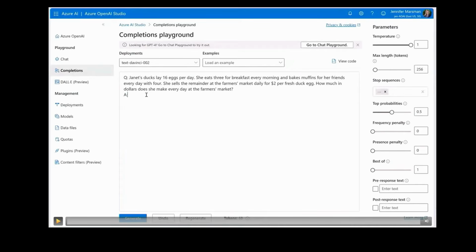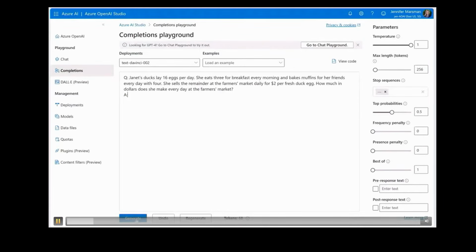So I'm going to give you an example where I'm asking the model to solve a math story problem. It's about Janet's ducks. They lay 16 eggs per day. She eats 3 for breakfast and then makes muffins with 4, so she's gotten rid of 7. That means there's 9 left. And then she sells that remainder for $2 per egg. So the right answer is 18, right? We all just did that math and agree that it's 18?